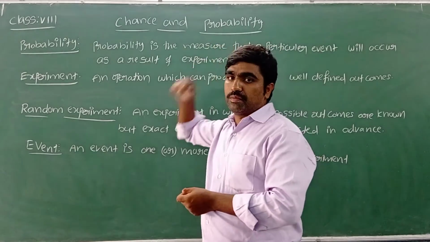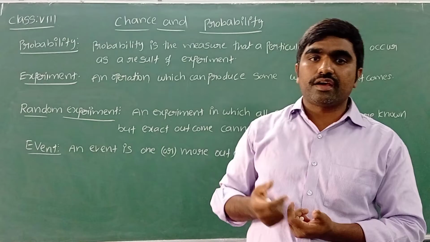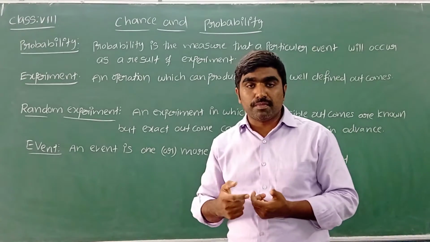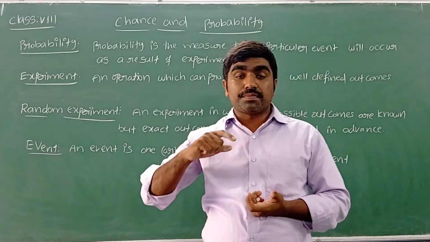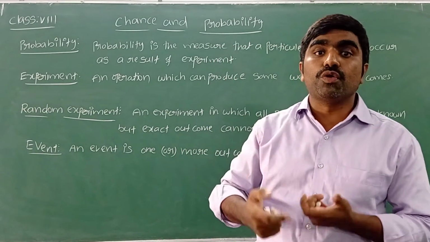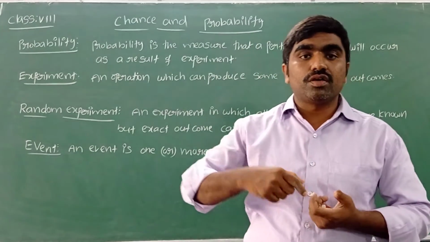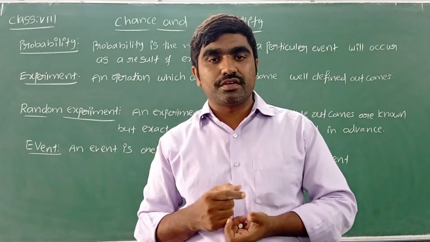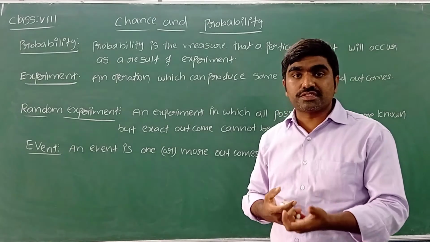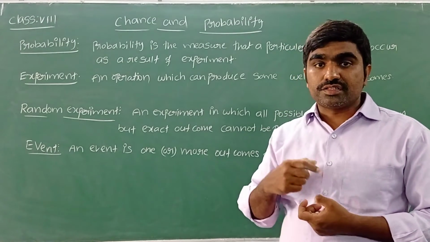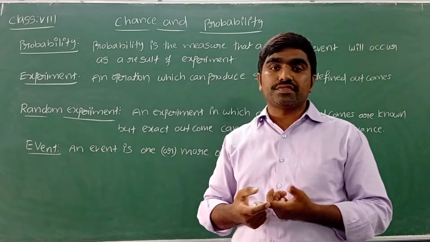Chance and probability. In our daily life we come across many situations with more possibility, more chances. Most probably from September 1st there is a chance the schools will open. There are more chances the third wave will start from next month. We hear these words, more possibility, more chances, and all of them show the probability of occurrence of an event.